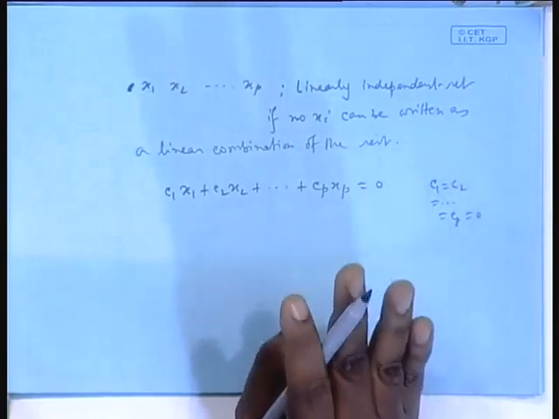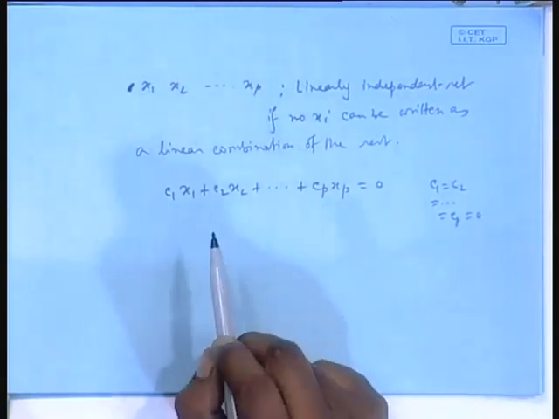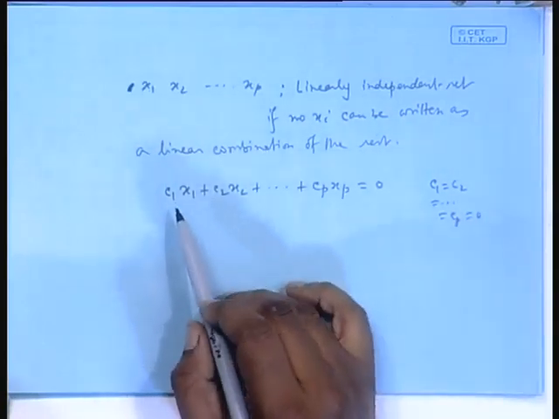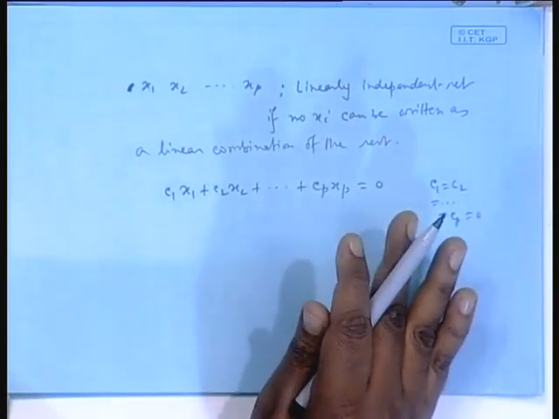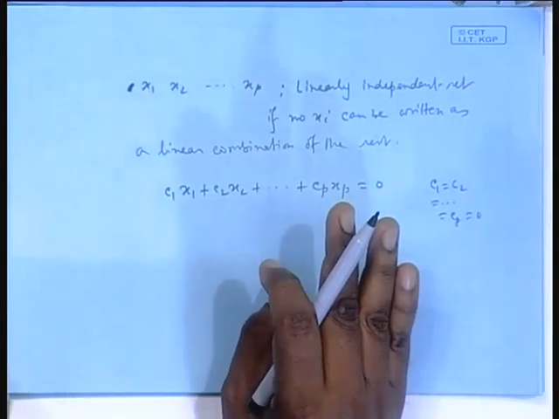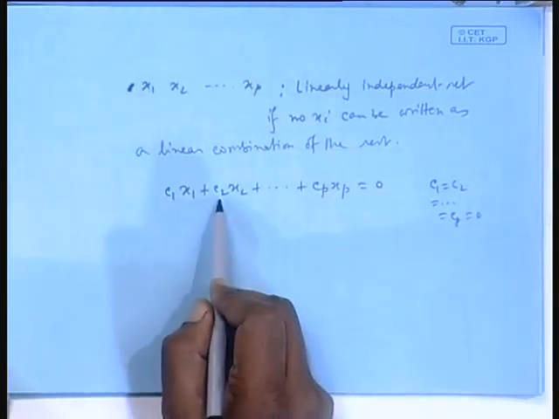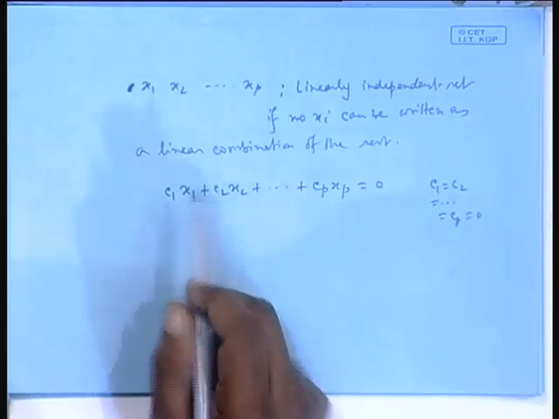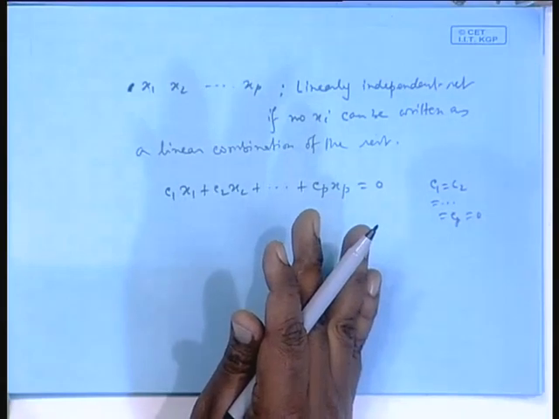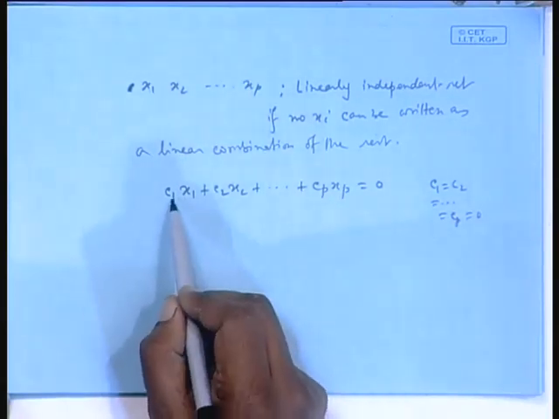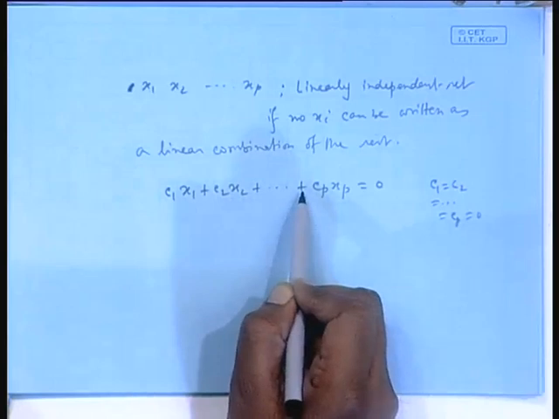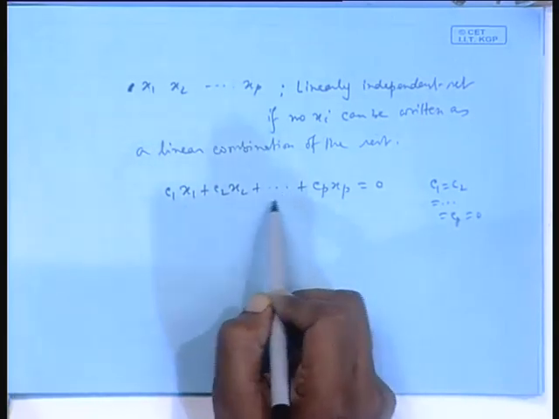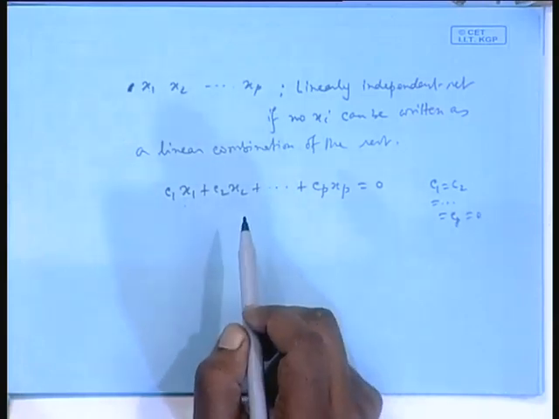I will repeat this when I discuss vector space theory, but please see why. Suppose you have a solution where C1, C2 up to Cp are not all 0. Some of them at least are non-zero. Suppose C1 non-zero, C2 non-zero, others are 0. Then you can take C1 x1 plus C2 x2 equal to 0, which means x1 is writable in terms of x2, isn't it? Or suppose C1 x1 plus C2 x2 plus C3 x3 equal to 0, where C1, C2, C3 are not 0. Then x1 can be written in terms of x2, x3, so on and so forth.